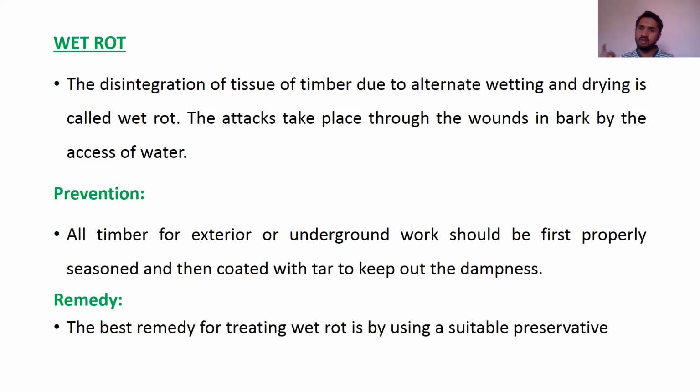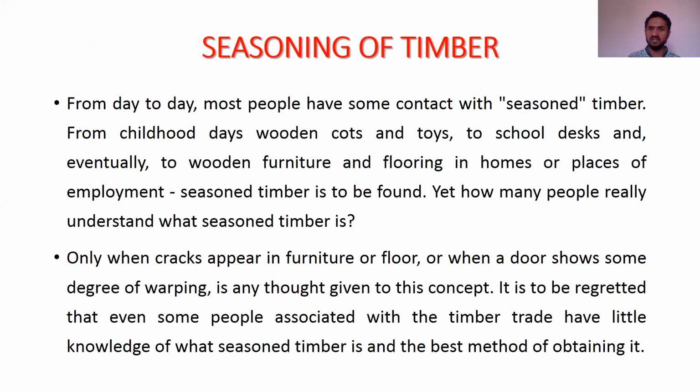Even if there is dampness on the timber, it will not affect the timber because there is a coating of tar on it. And then the best remedy for treating wet rot is by using suitable preservatives. Now let us start the seasoning of timber.